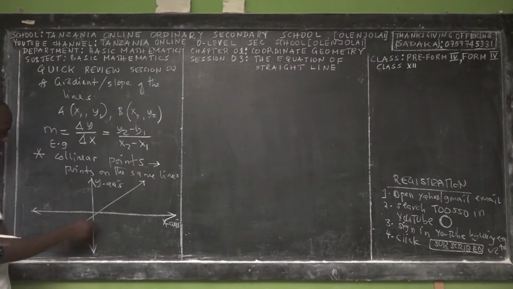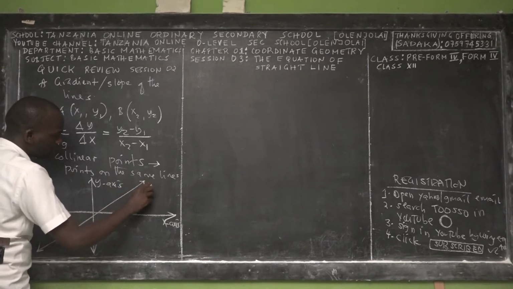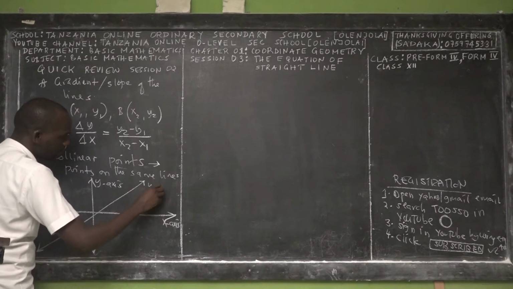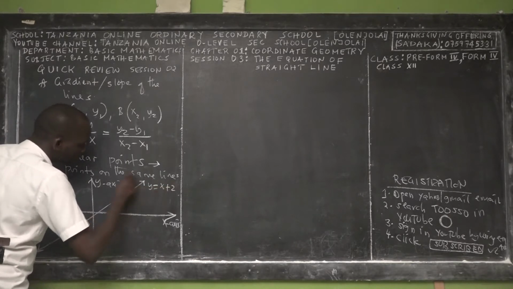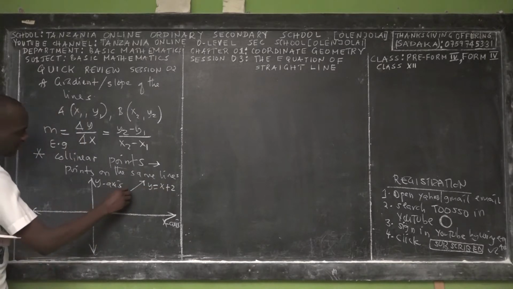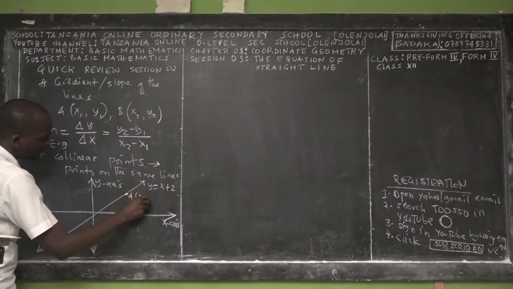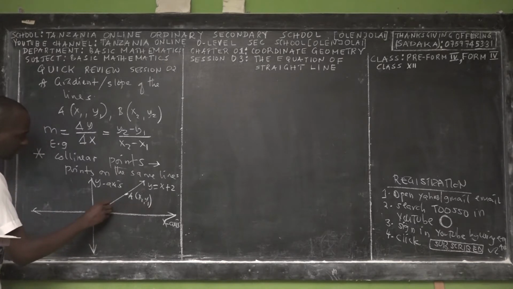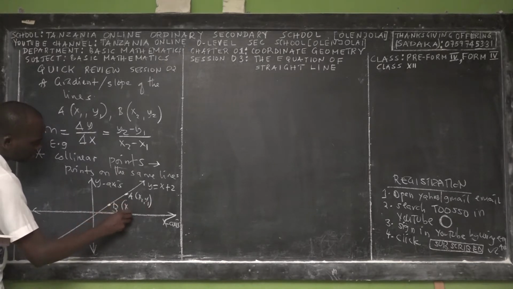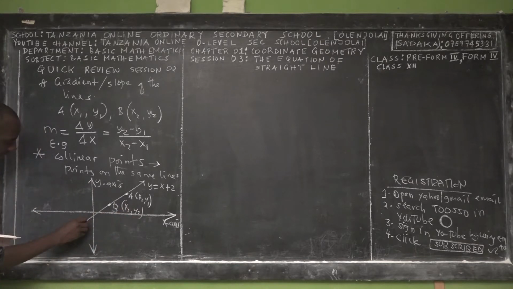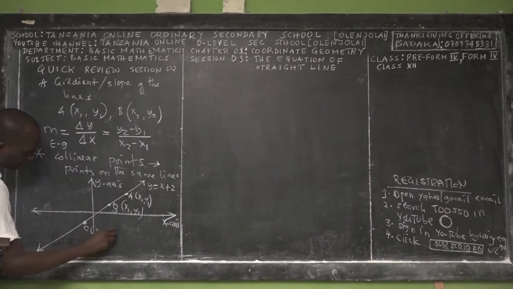Suppose that this is the equation, y is equal to x plus 2. So it's a straight line. Here we have a certain point A (x1, y1), then here we have another point B (x2, y2), and again here we have another point. Let us focus on 3 points: this is C (x3, y3).